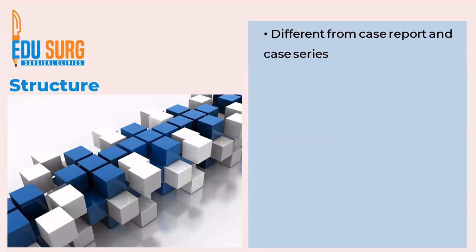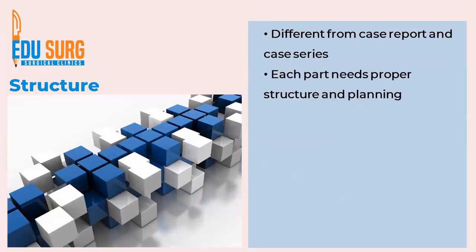Now the building blocks or the structure of an original article differ from case report and case series, and each part needs proper structure and planning. We have seen case report and case series so far, and if you remember, the word length was not more than 1000 to 1500 words, whereas an original article, roughly on an average, on the basis of various journals that I have published or submitted or reviewed, the length of an original article can be somewhere between 3500 to 5000 words, right? So each part of an original article needs proper structure and planning.